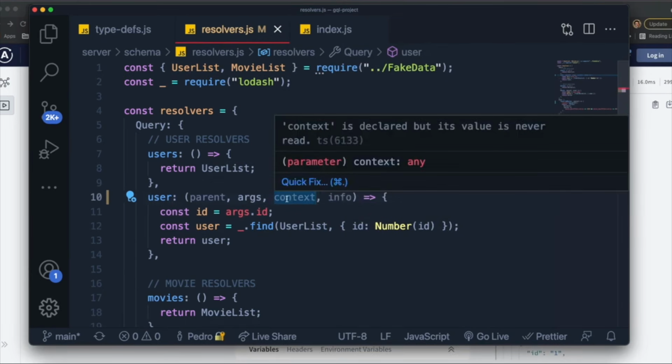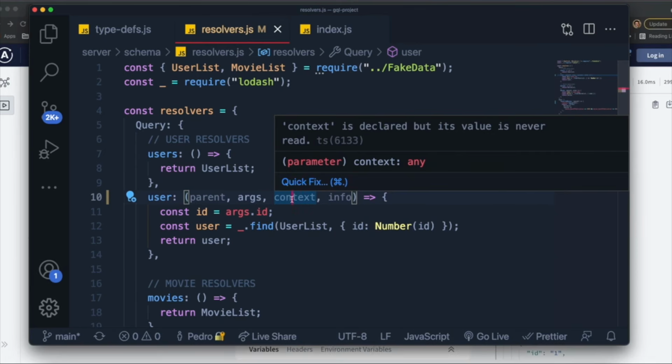And the reason for that is because context is useful for many situations, including authentication, authorization. Also, if you're using some sort of library or some sort of API that will communicate with your resolvers, and you need to have quick access to different variables and functions and classes inside of the resolvers. And you'll understand why.